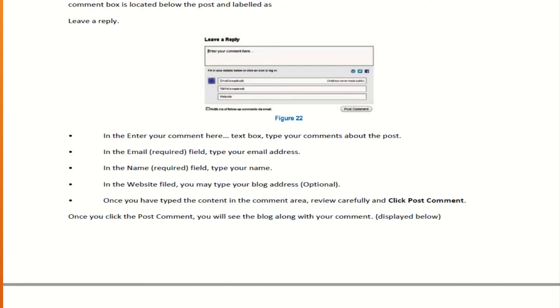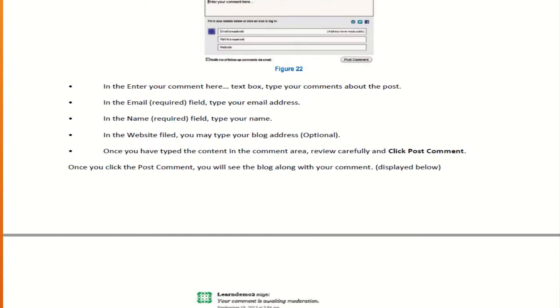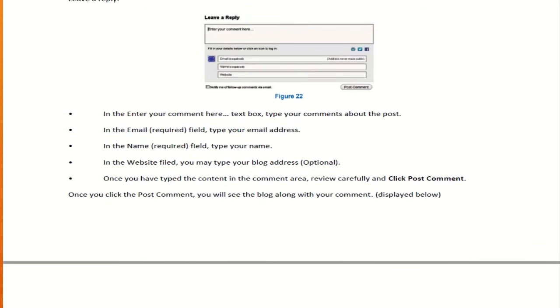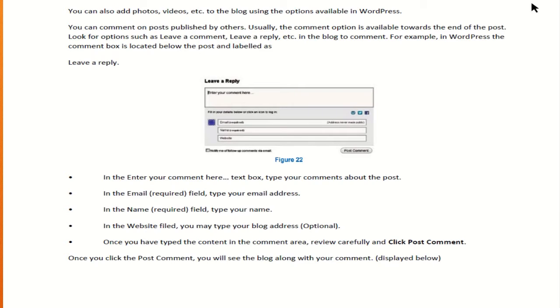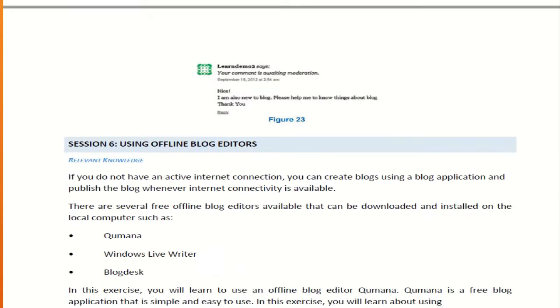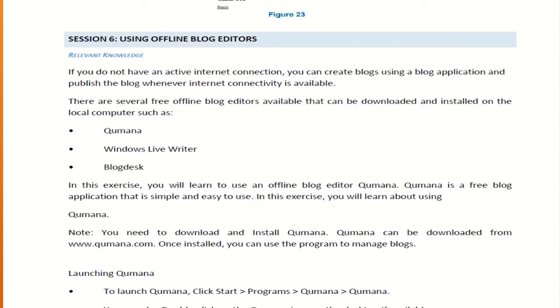You can also add photos and videos, and you can even comment on posts published by others. Usually the comment option is available towards the end of the post. Look for options such as leave a comment, leave a reply, etc. Under that, you can add your email ID, name, etc., and you can add your own reply to other posts. Next session is using offline blog editors.